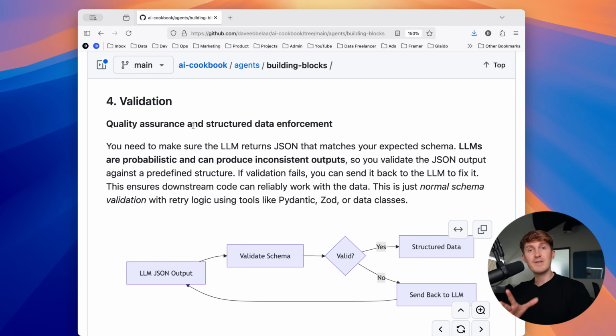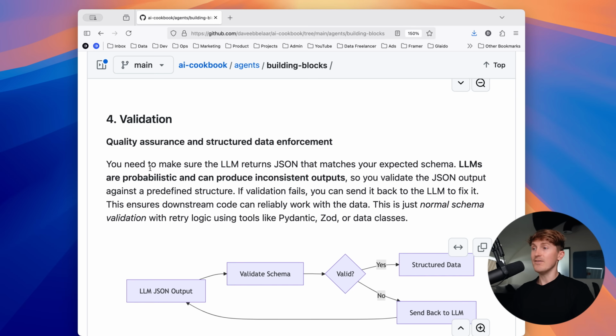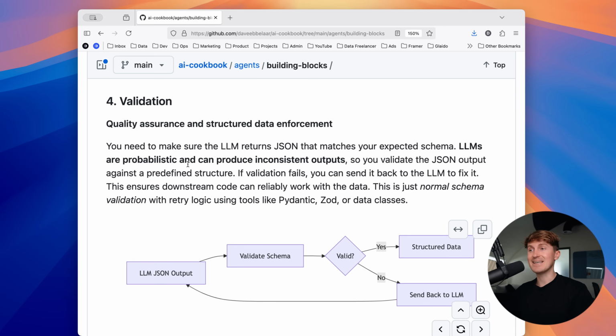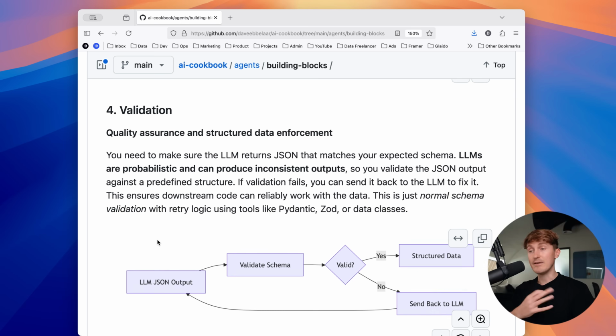All right, so now that we understand the basic operations that you can do with a large language model, we get to building block number 4, which is arguably the most important one, and that is validation. So this can help us with quality assurance and structured data enforcement. If you want to build effective applications around large language models, you need a way to make sure the LLM returns JSON that matches your expected schema. Because LLMs are probabilistic and can produce inconsistent outputs.